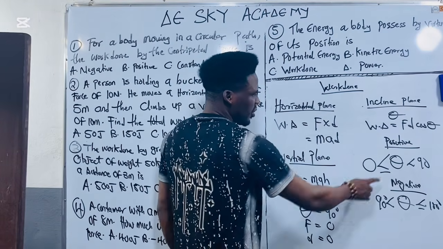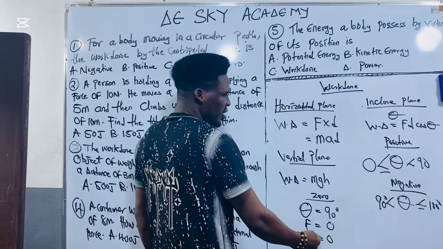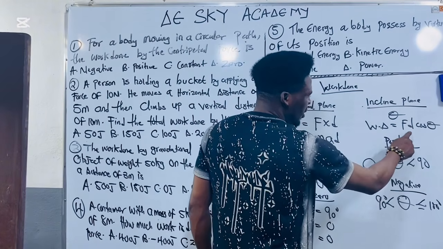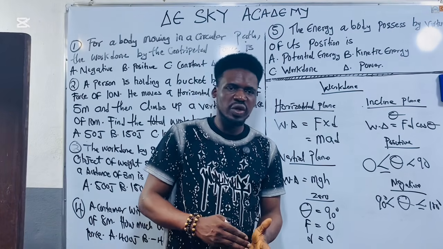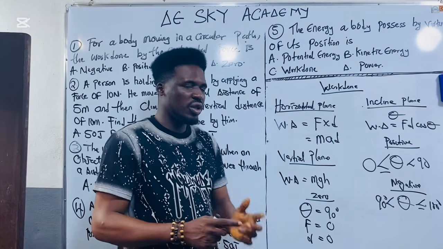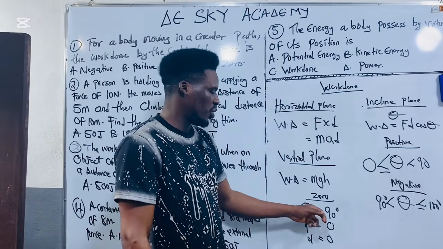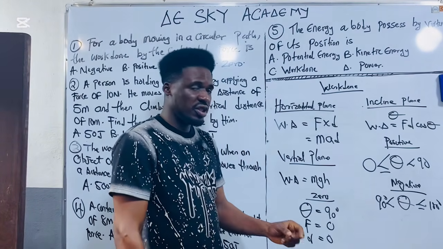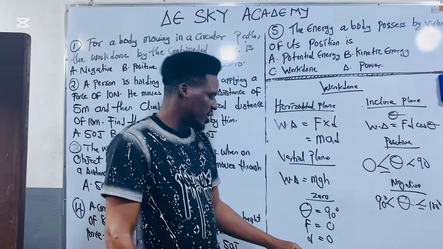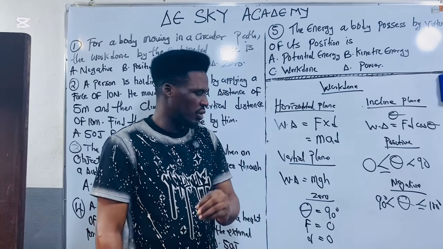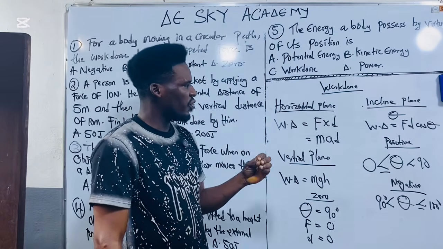When the force is 0, 0 times everything here is 0. When the distance is 0, you put 0 here. 0 times everything here is what? 0. So the question is, when is work said to be 0? Work done is said to be 0 when the angle between the force and the displacement is equal to 90 degrees, or when the force is equal to 0, or when the body is at rest. When the body is at rest, that means the distance is equal to what? 0. So these are some of the things you need to understand in the concept of work done.